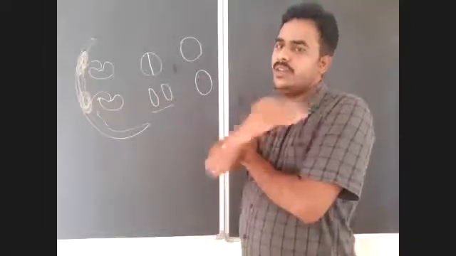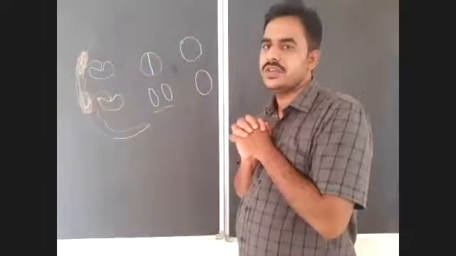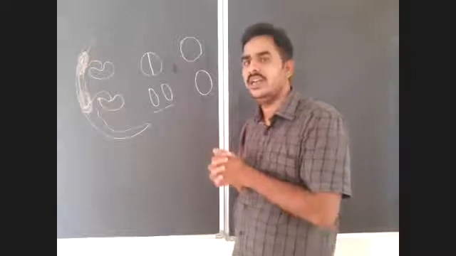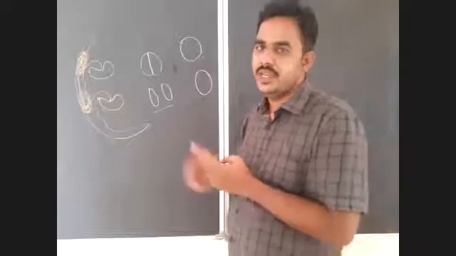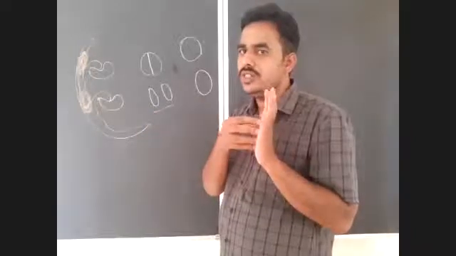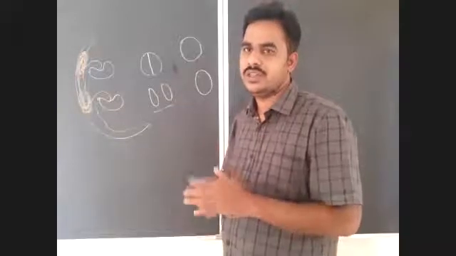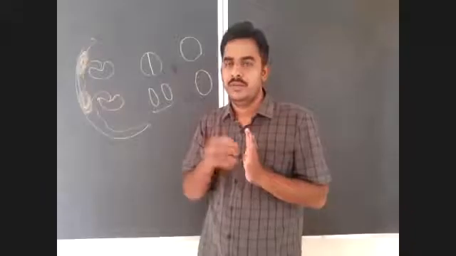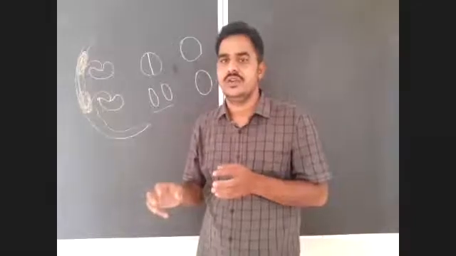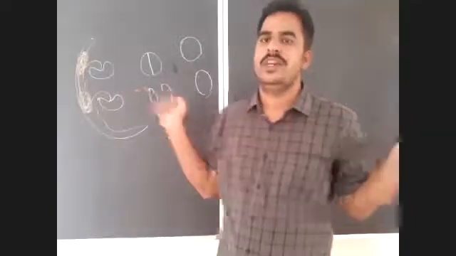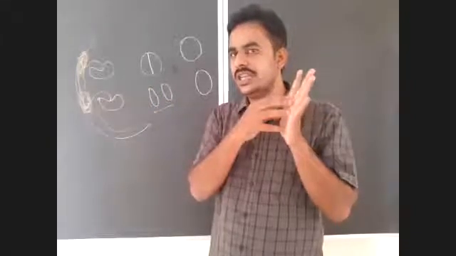Along with the formation of the morula, the morula will move towards the uterus. By the end of the third day, it will reach the uterus and modify into a blastocyst. By the end of the 7th day, this blastocyst will attach to the endometrium of the uterus, which is known as implantation. One thing you should notice: the trophoblast is the sticky layer. But before, there was the zona pellucida. Whenever it stays in the uterus, due to secretions of the uterus, the zona pellucida will be dissolved. Then only the trophoblast layer will attach to the endometrium of the uterus, which is known as implantation.